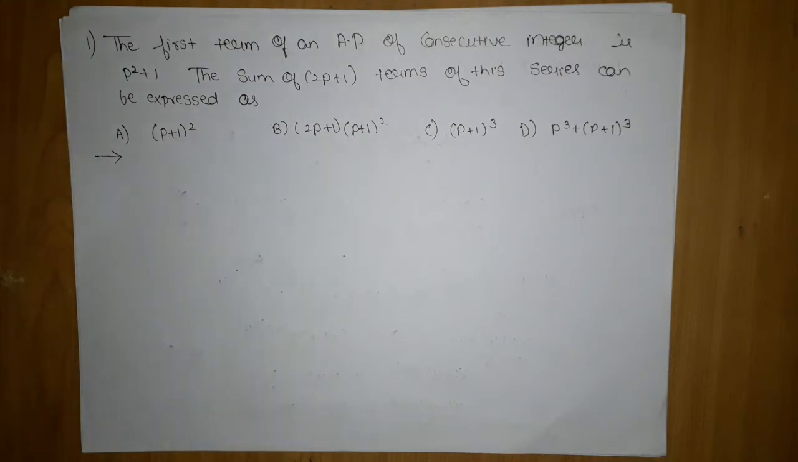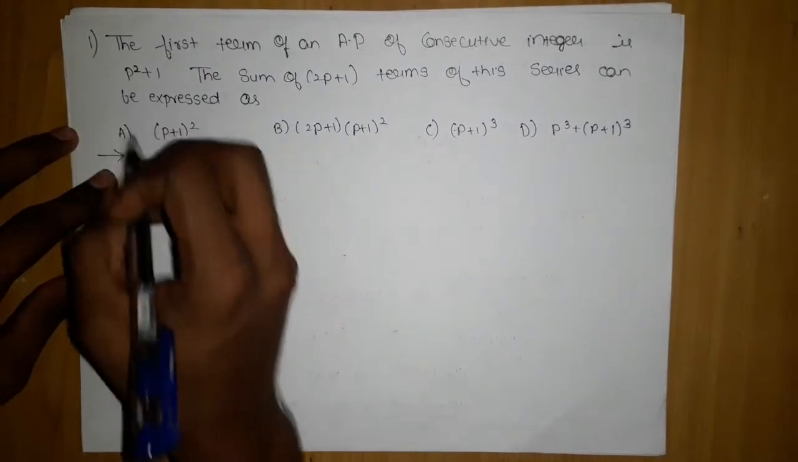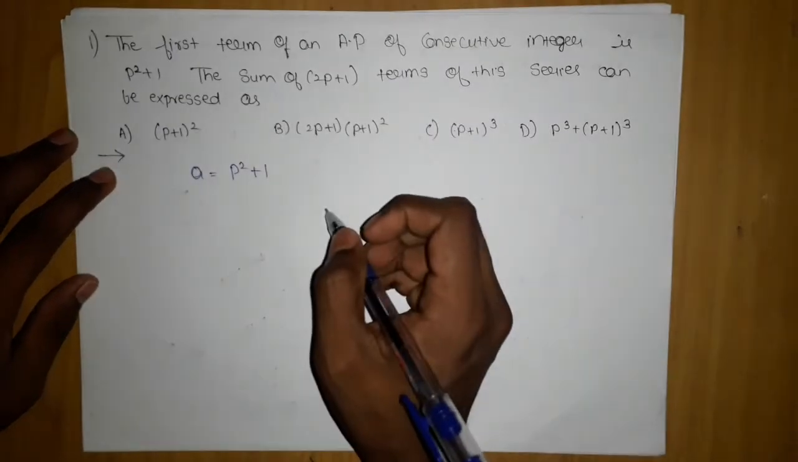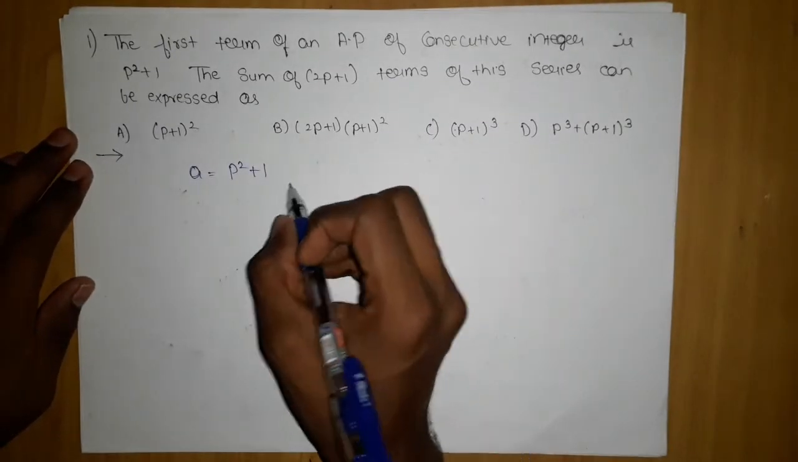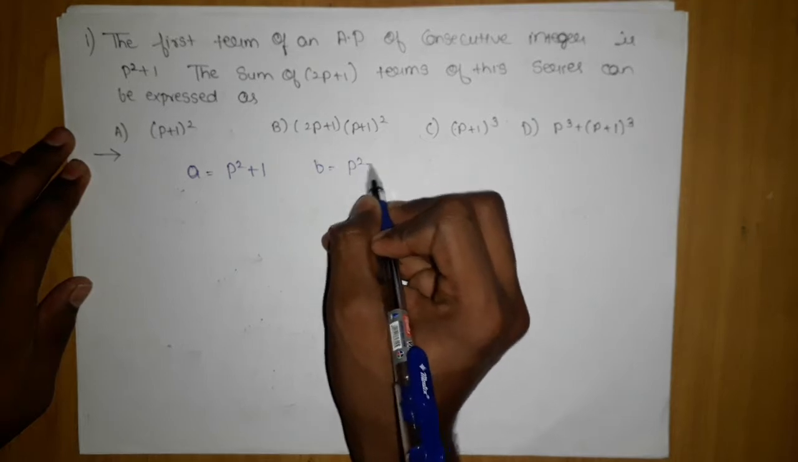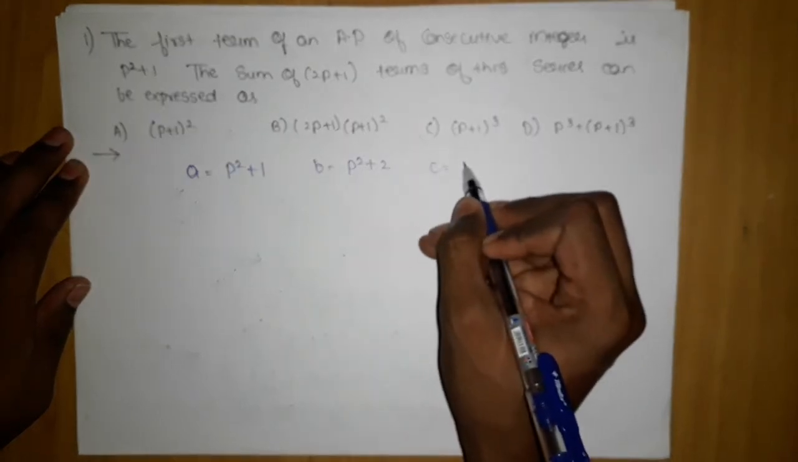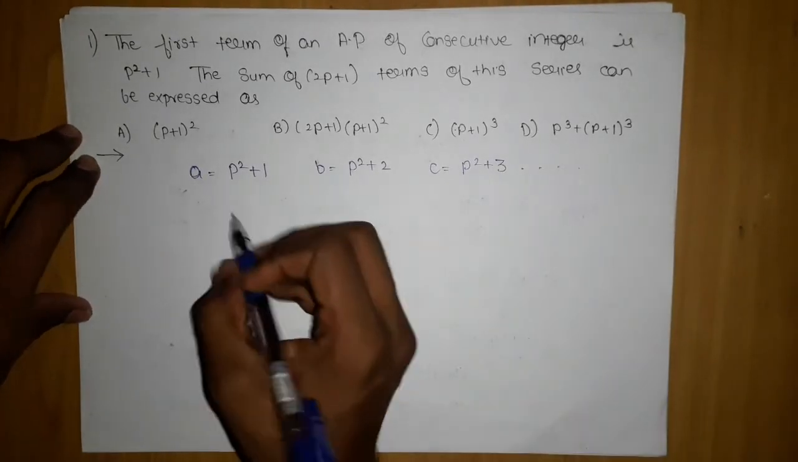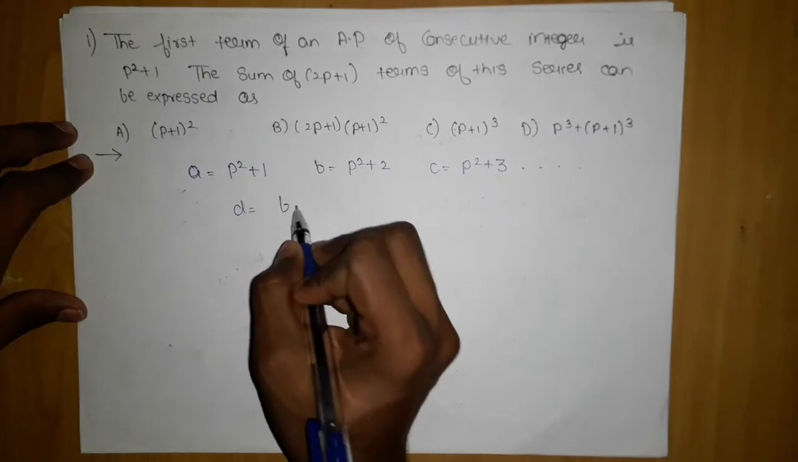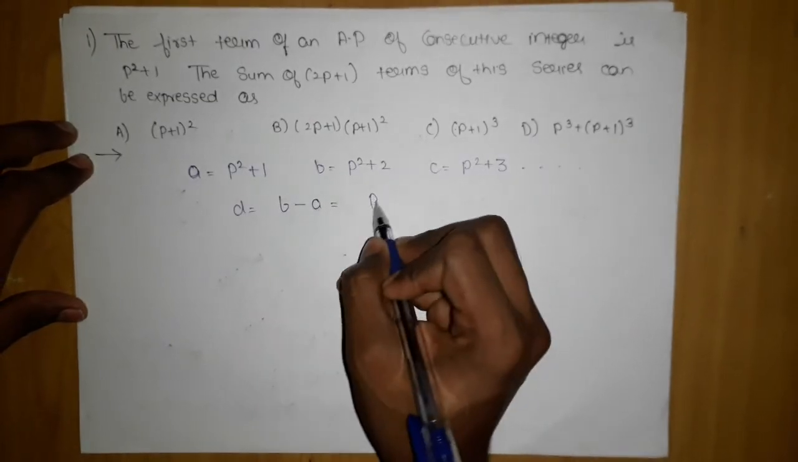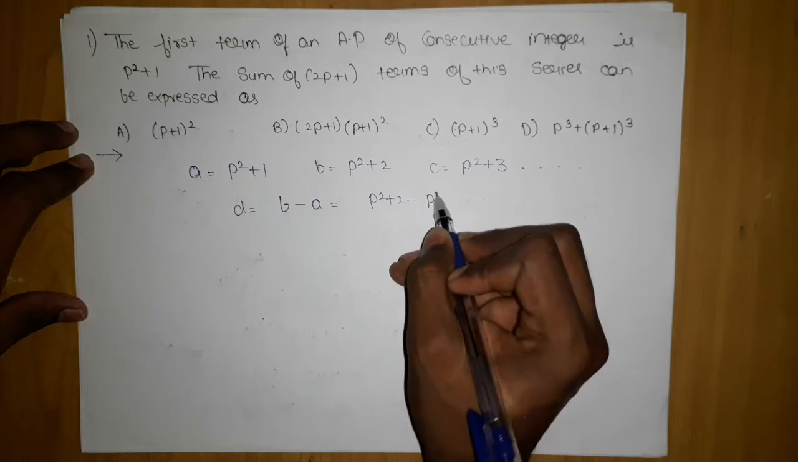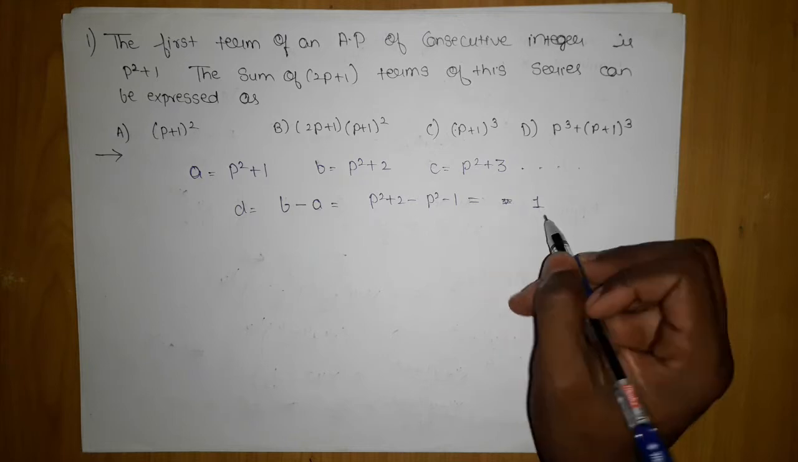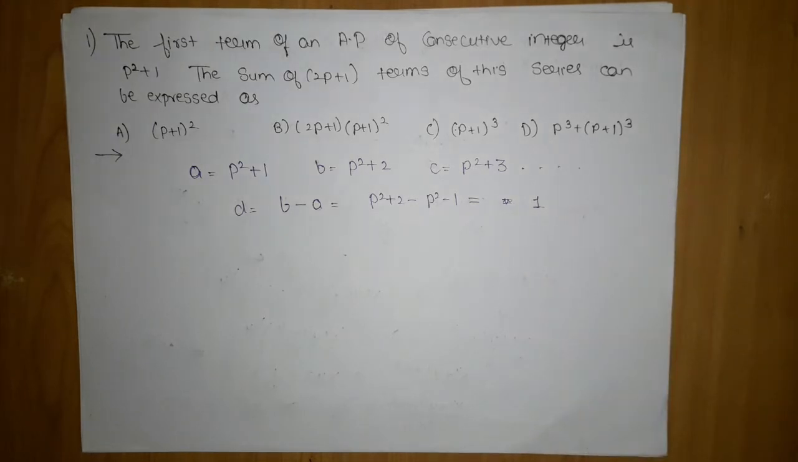Now the first term is given, so I have my a, which is p square plus 1. No issue. Now they are telling consecutive. Consecutive means I can directly say that the next term will be p square plus 2, the third term will be nothing but p square plus 3, and so on. So can I get my d? Yes, I can easily get d, since it is an AP. b minus a will be p square plus 2 minus p square minus 1, which will give me 1. So I got my d, which is the common difference.